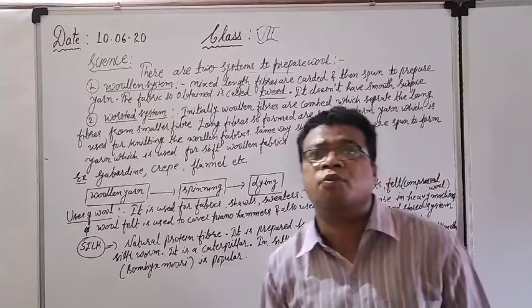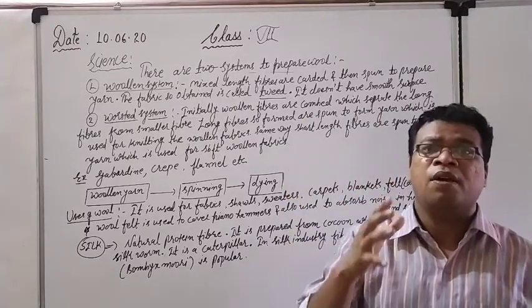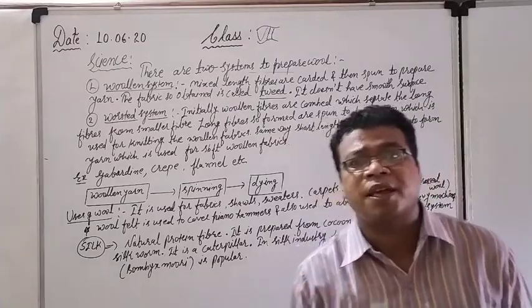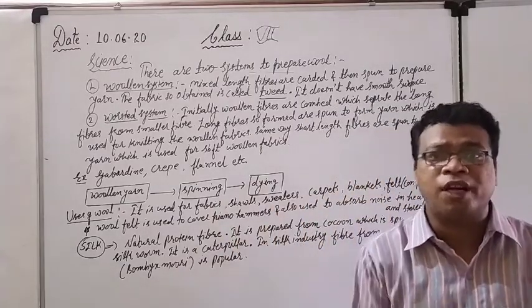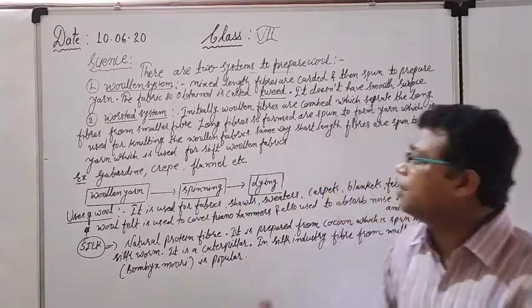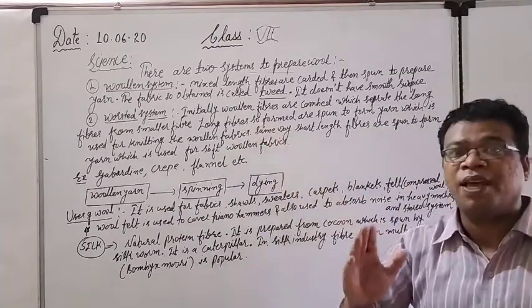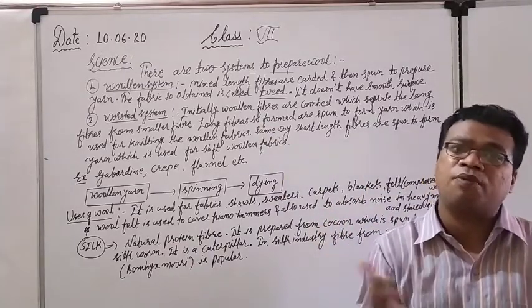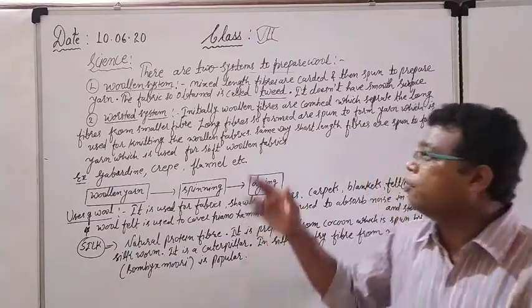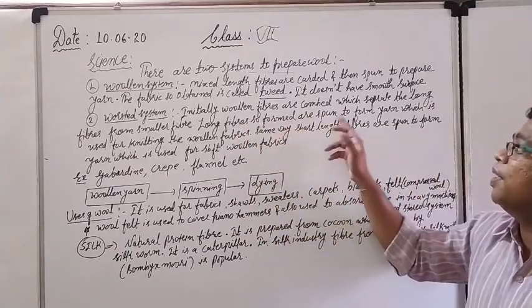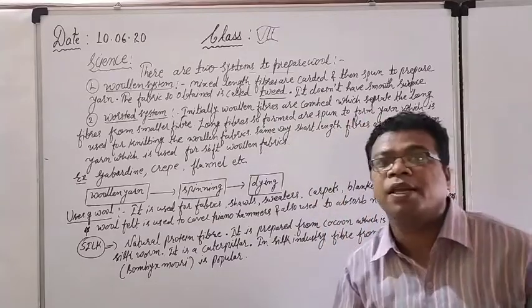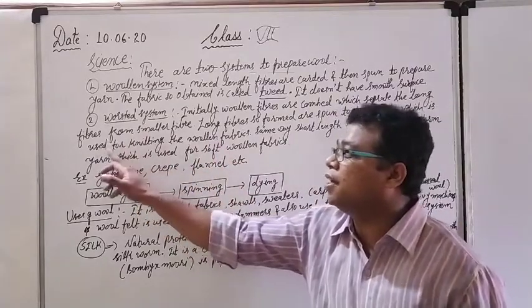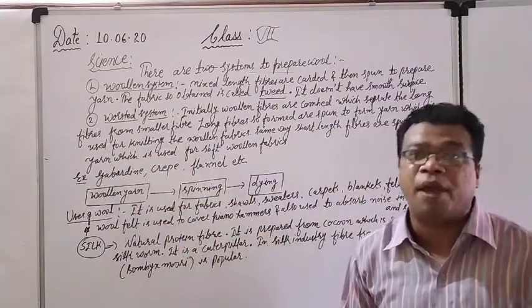What is the first process in the worsted system? We comb the fiber. First the combing process is done. Why? Because it separates the long length fibers from the shorter length fibers. After that, there are two groups actually. Long fibers are separated in one column, and short fibers in another column. The long fibers so formed are spun separately to form the yarn.